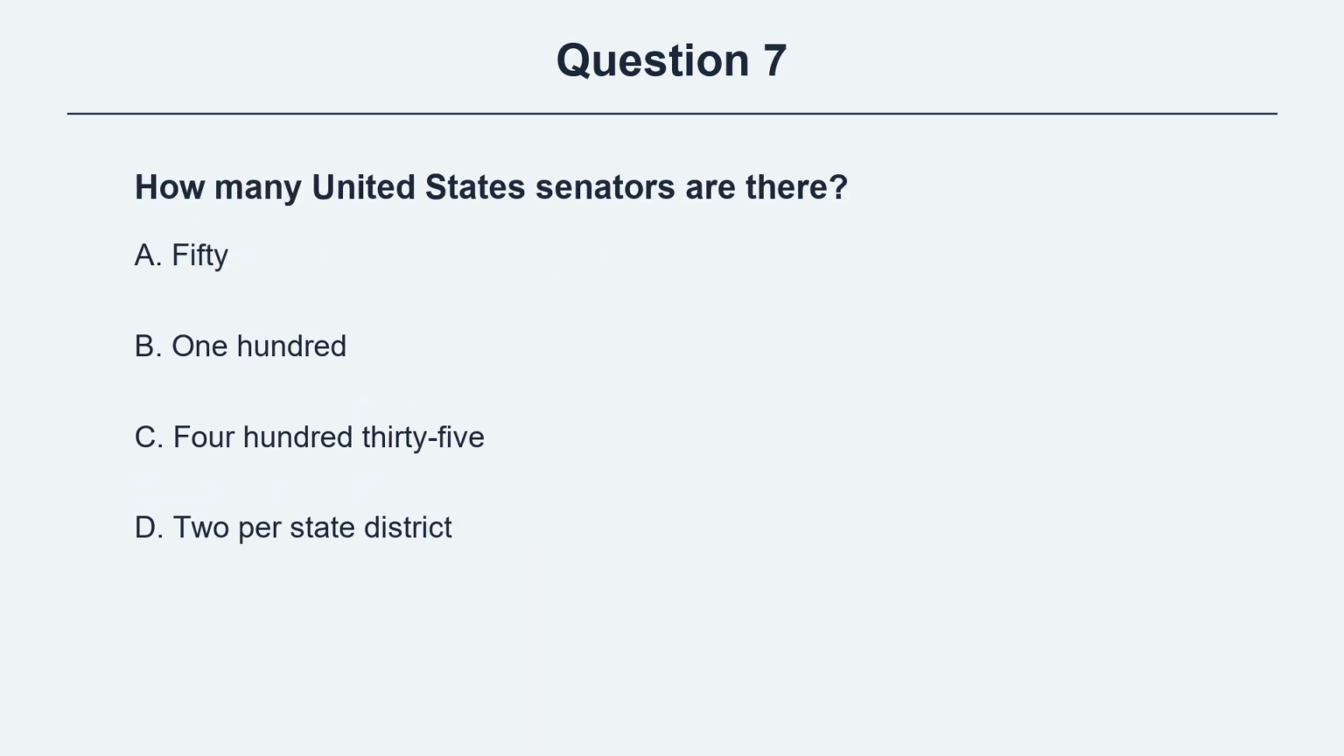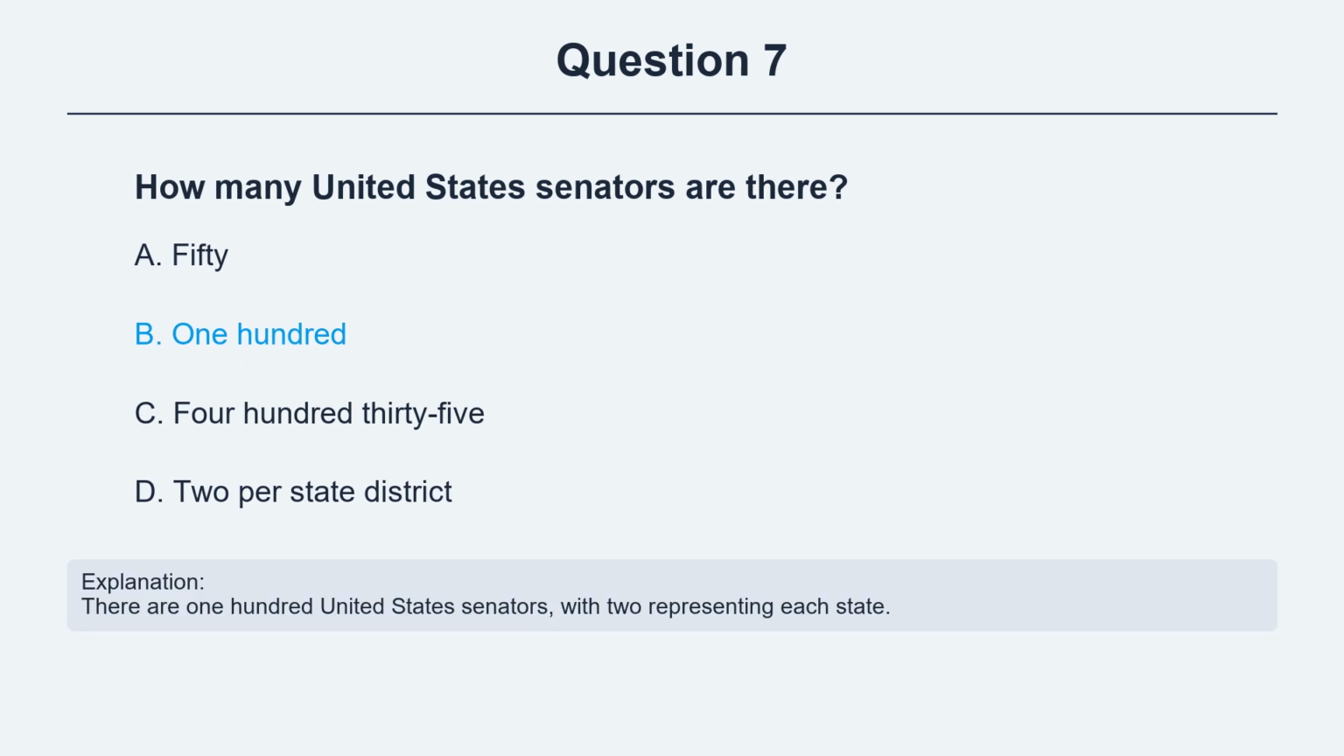Question 7. How many United States senators are there? Option A, 50. Option B, 100. Option C, 435. Option D, 2 per state district. The correct answer is option B, 100. Explanation. There are 100 United States senators, with 2 representing each state.